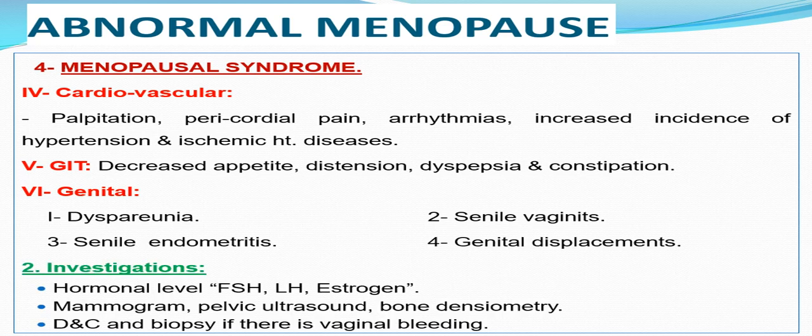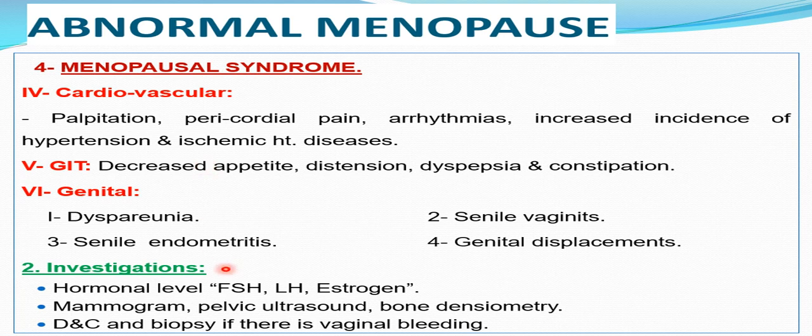Regarding other changes occurring in menopausal syndrome, a patient is more liable to cardiovascular changes, with palpitation, chest pain due to ischemia, arrhythmia, and an increased incidence of hypertension and ischemic heart disease. Gastrointestinal abnormalities include decreased appetite, distension, dyspepsia and constipation. There are also dyspareunia, senile vaginitis, genital displacement and senile endometritis. Again, all of these changes, whether general, cardiovascular, local or central, are mainly due to deprivation of estrogen.